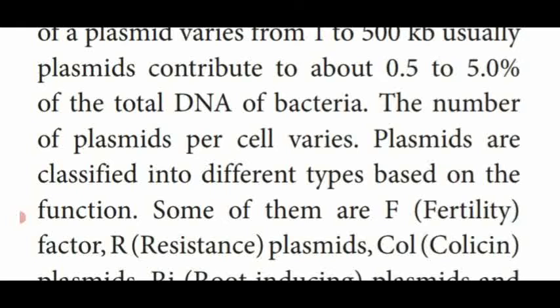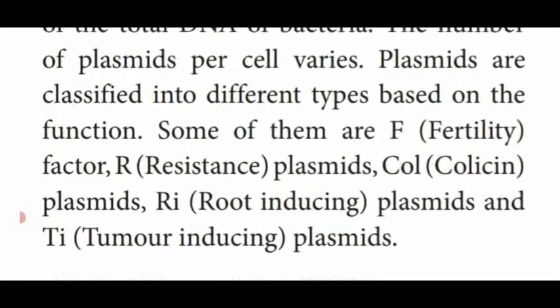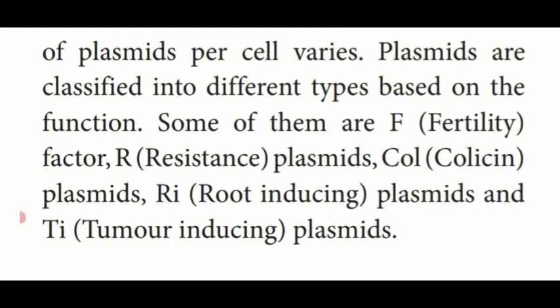Based upon the number of plasmids, the plasmids are differentiated into different types. So these plasmids show different functions, and according to their function, they are classified into different types. One is the F plasmid, that is the fertility plasmid, which is responsible for reproduction.